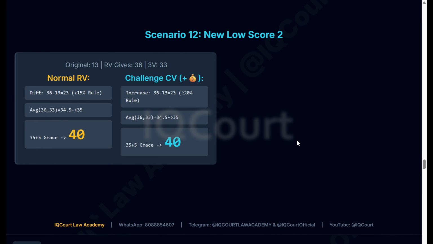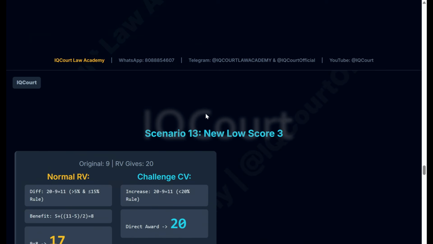In this scenario, the original marks is 13, the revaluator will give you 36, the third revaluator will give you 33 marks. The difference between these two is about 20%, so they will do the averaging, then 35. 35 means they will give 5 extra, some additional marks, so then you will pass. In normal valuation, 35 marks. Therefore, these rules will apply. Then again, in both you will get 40 marks in this scenario.